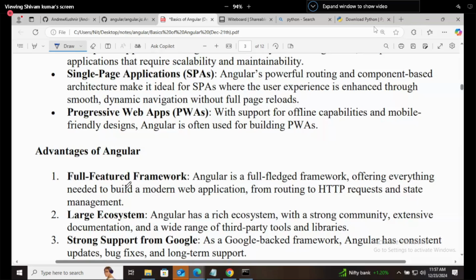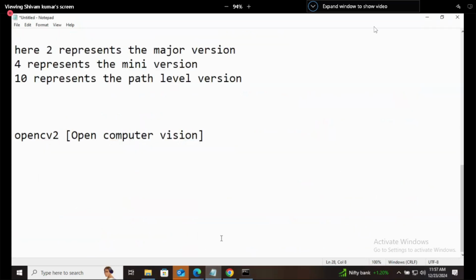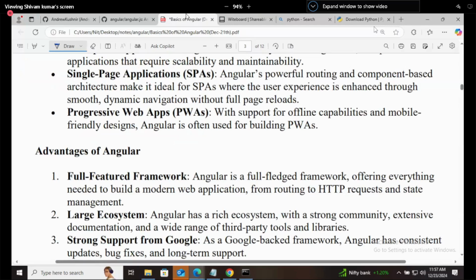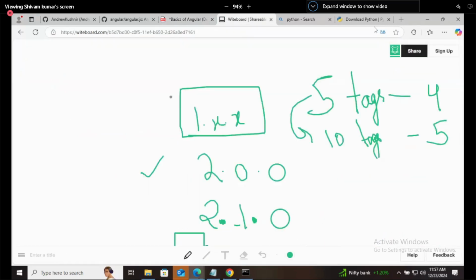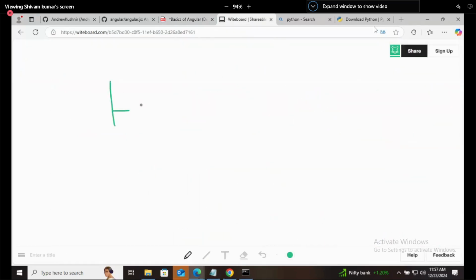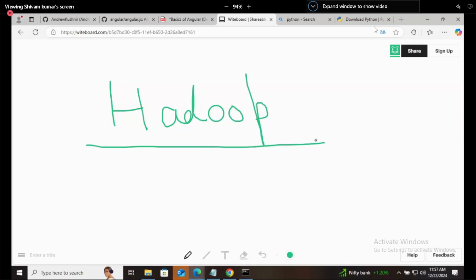In 2020, there was a thing named Hadoop for data storage, data clusters. Those who are from BTech CSE, there were two subjects, big data analytics and data analytics. How many of you studied these two subjects? Hadoop was there.